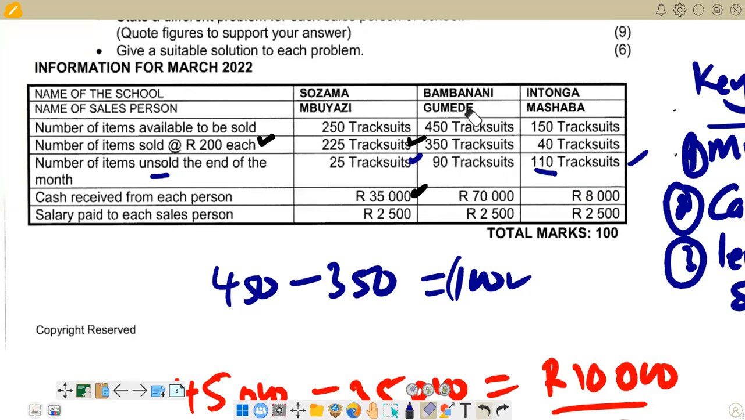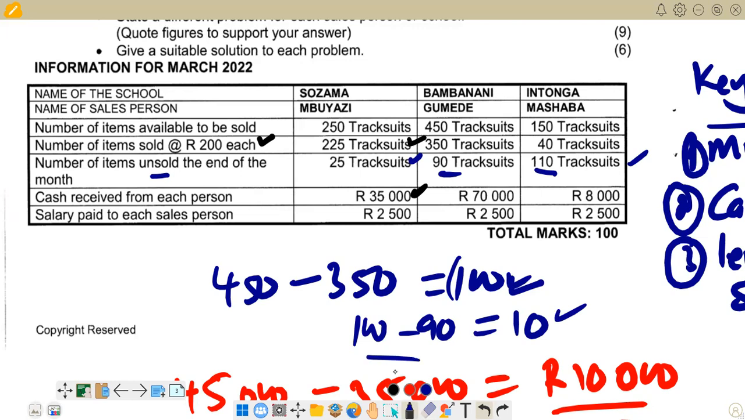So, sorry, we are in this column. This is a Gumede column. So what we are going to do is the units that are there practical on ground, we are given there is 90 tracksuits, but they were supposed to be 100 here. So what are we going to do? We are going to say 100, then I will subtract 90 to get the units that are missing there, and then we get our 10 units missing. So 10 tracksuits are missing there.